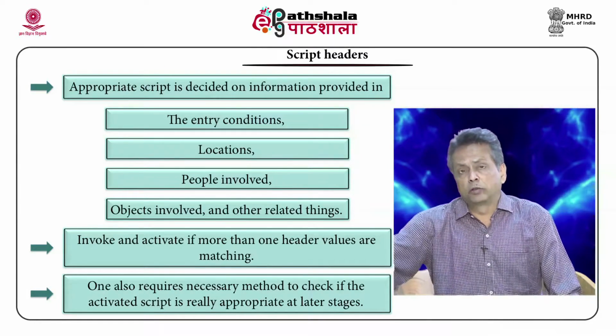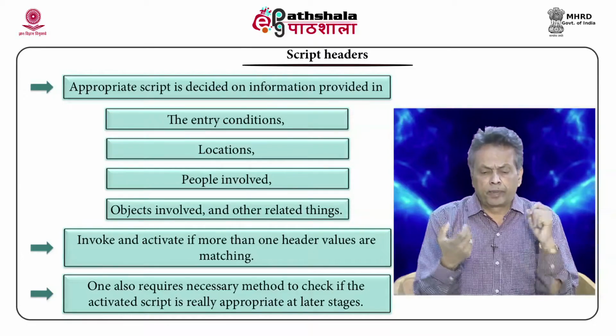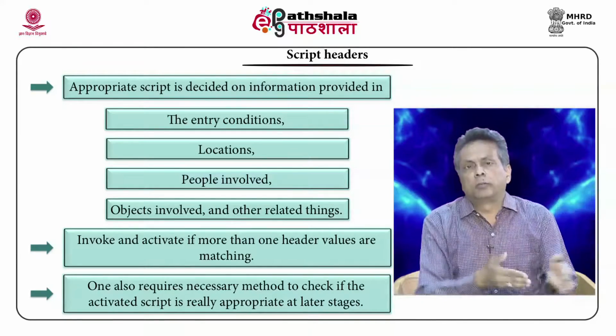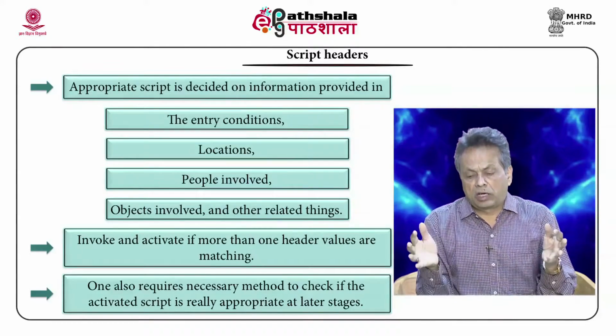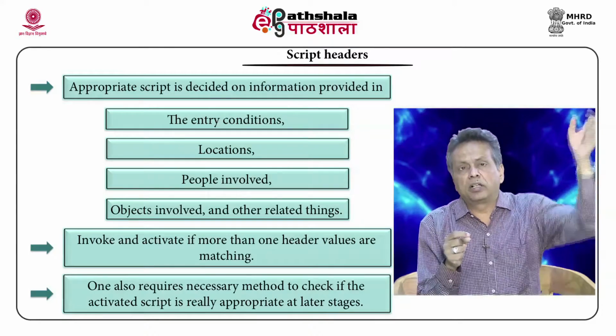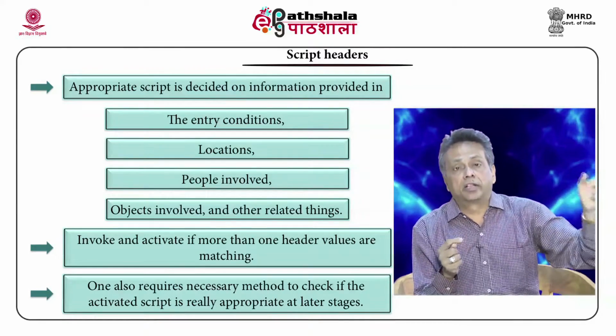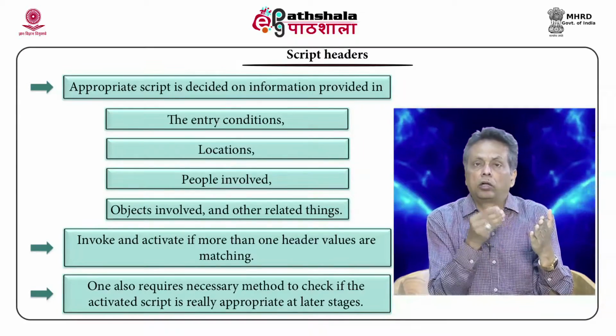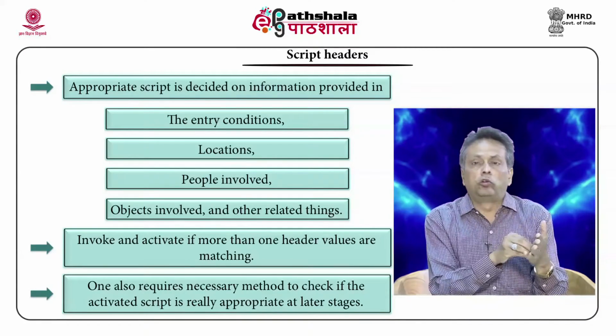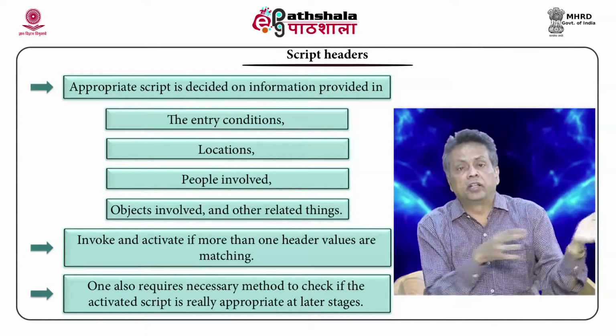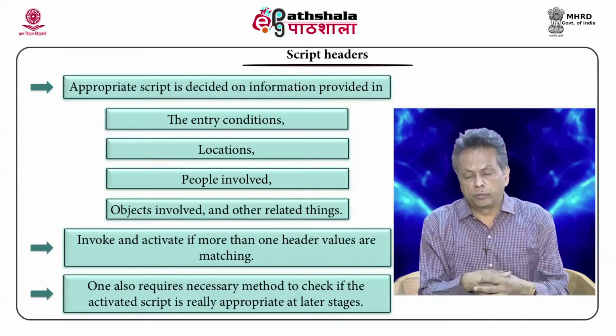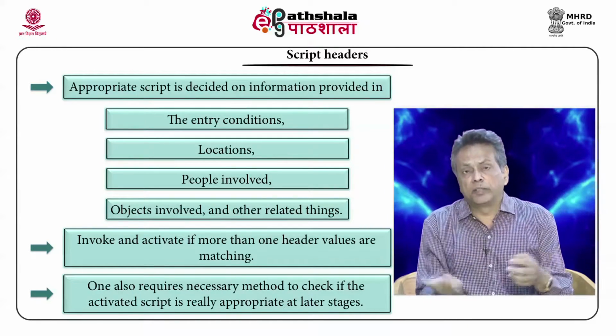But how is that done? Usually, you look at all this information and see whether the statement contains some of these script headers. They are called script headers: the props, the roles, the actions. If you find them mentioned in the statement, the script is invoked.